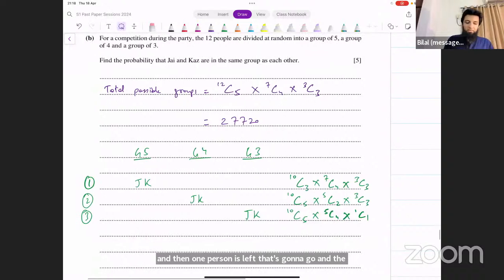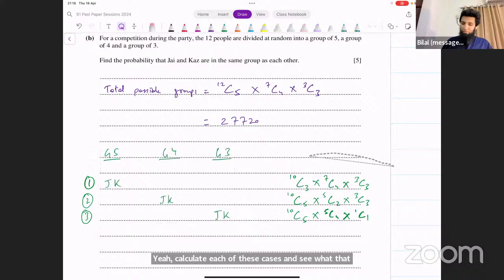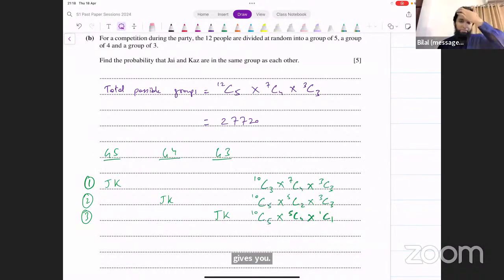Calculate each of these cases and see what that gives you. What do we get from this? Each of these cases.